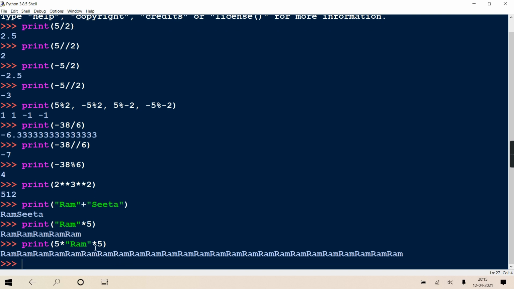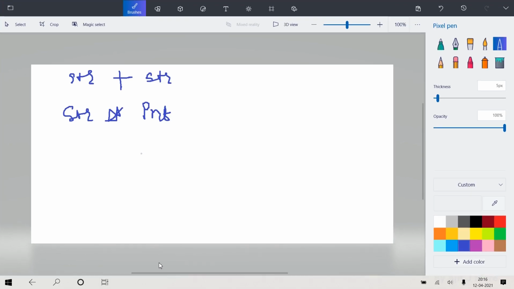Why? Because the standard associativity is left to right. As it is left to right, first it will do 5 into Ram. So Ram is multiplied how many times? 5 times. You get a new string with 5 Rams, and when you do that 5 Rams into 5, those 5 Rams are getting repeated 5 times. So in total you get 25. Is it clear to you? I hope it is clear.